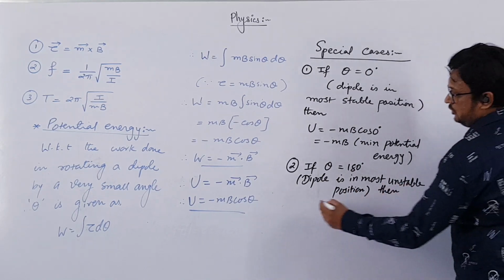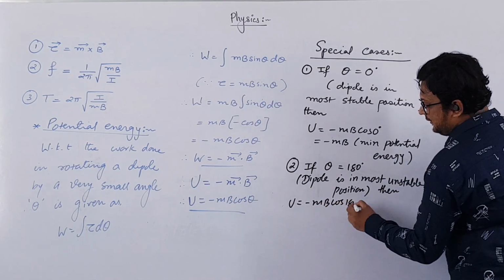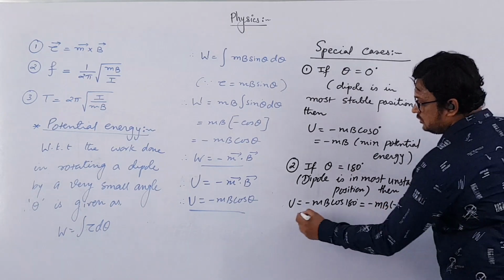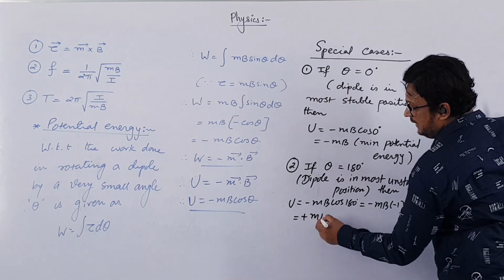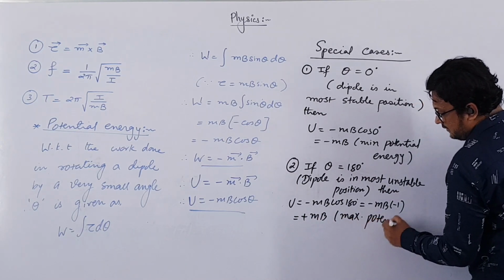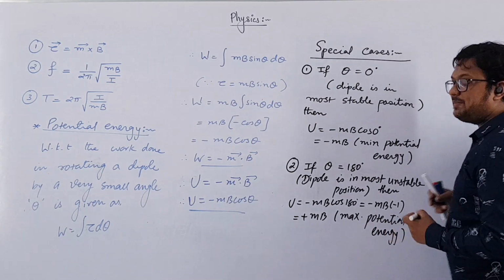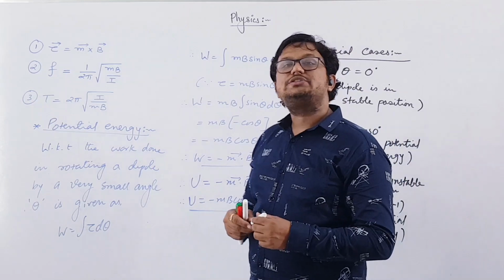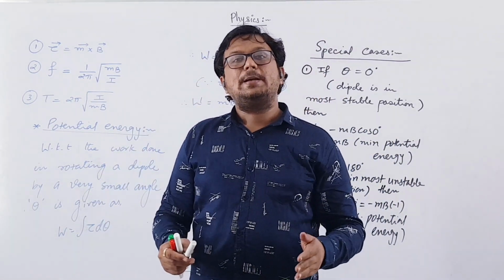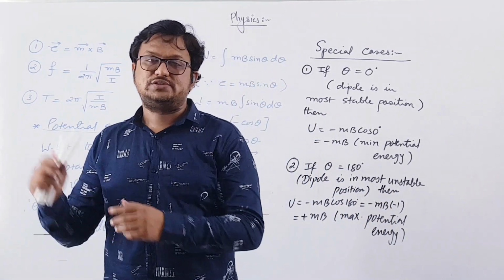Then U will be equal to minus mb cos 180 degrees, and cos 180 is minus 1. So this will be equal to plus mb, and this energy will be the maximum potential energy. So when the potential energy is maximum, we can say that the dipole is in most unstable position, and if potential energy is minimum, then the dipole is in most stable position.